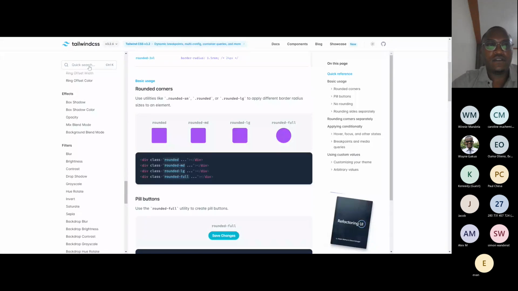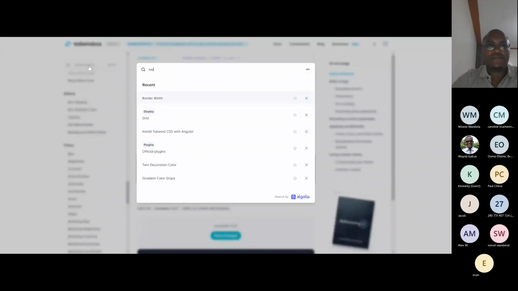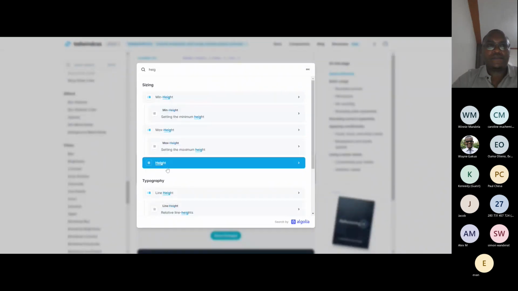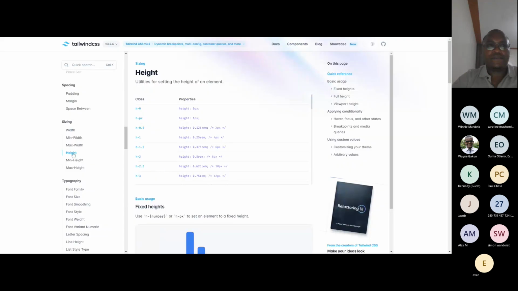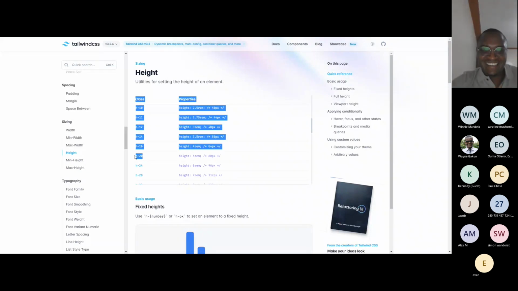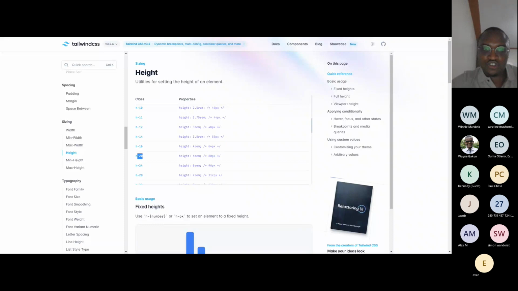Just come here and type. Life in Tailwind is easy. It's beautiful. 80 pixels, it's a H20. So you just need to copy that.